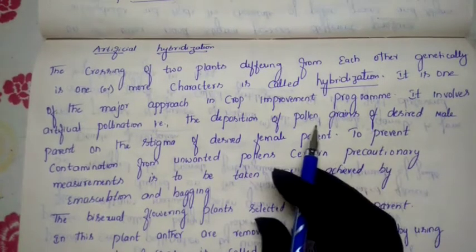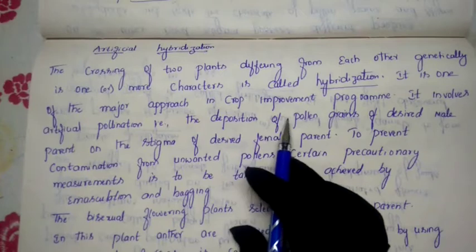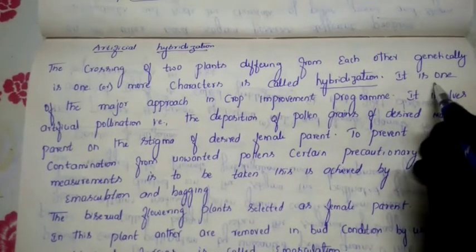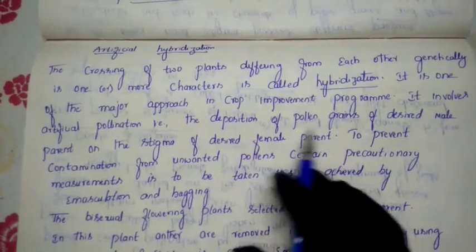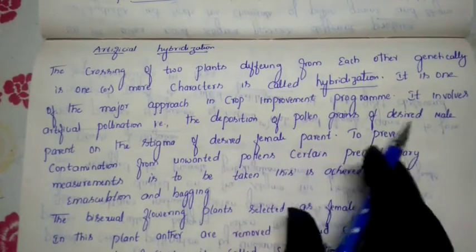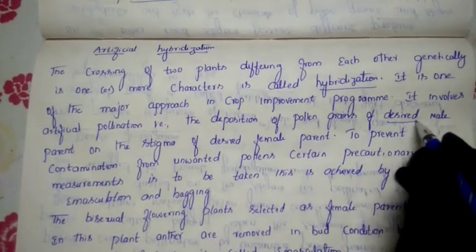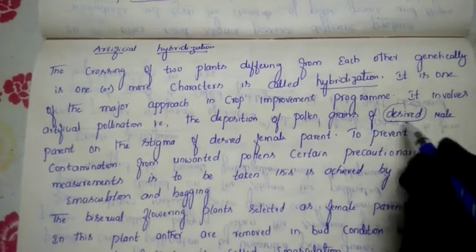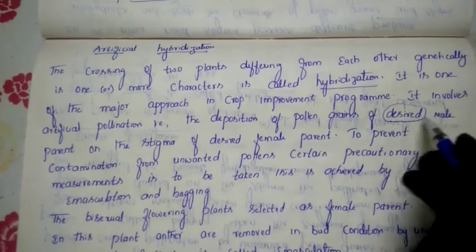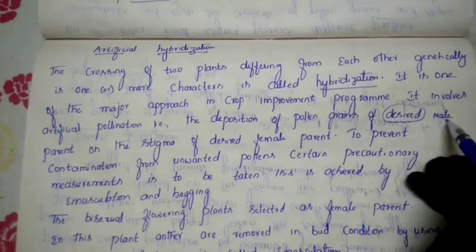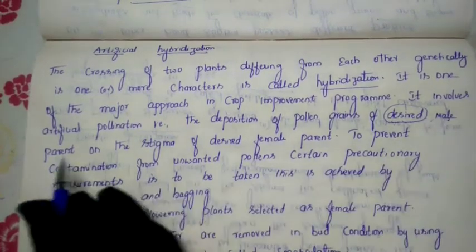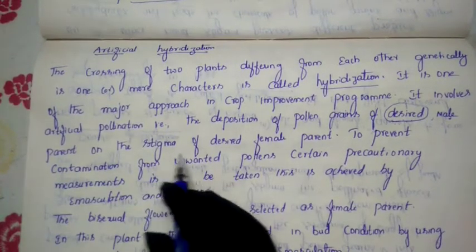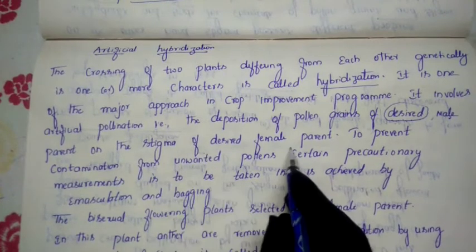So we take the pollen grains from one particular plant and purposely deposit them on another plant's stigma. That is the deposition of pollen grains of a desired plant. Desired means the plants which we have selected. The plant which we need, we select, and we take it as the male, and we shed its pollen grains on the desired stigma of the female parent.